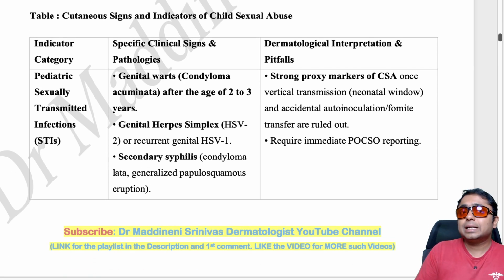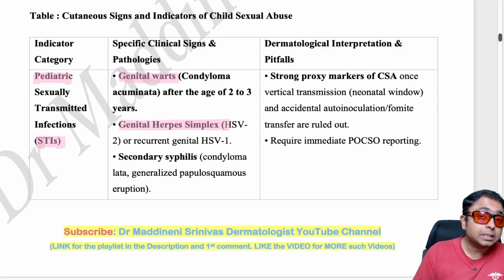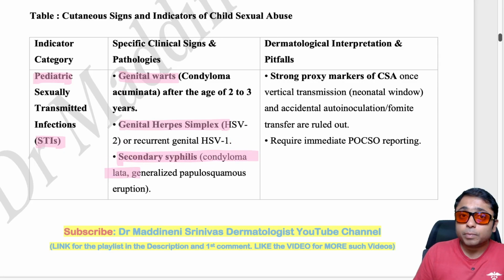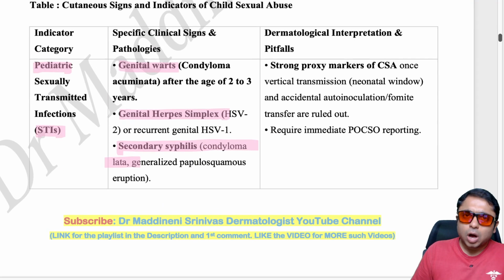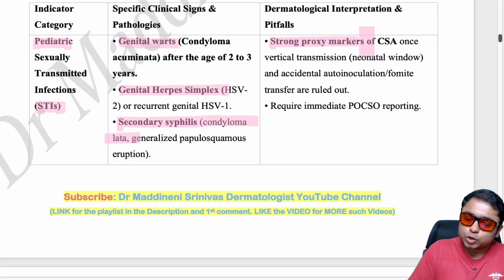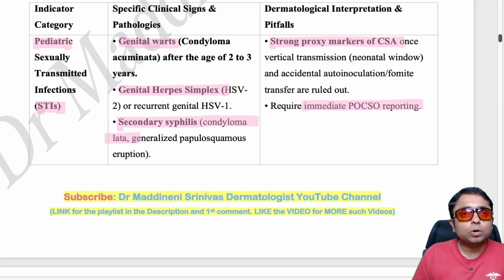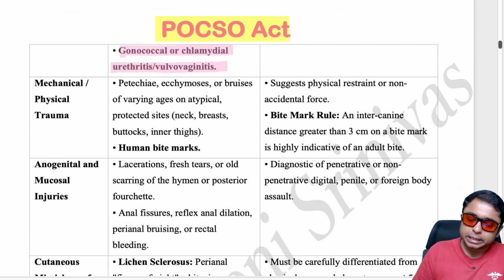We need to examine the survivor child from head to toe. A meticulous examination should be done and all findings noted down. What are they? We will see one by one. Pediatric STIs, sexually transmitted infections in the pediatric age group: genital warts, condyloma acuminata, genital herpes simplex, secondary syphilis with condyloma lata, and discharges due to gonococcal or chlamydial infections. All these are very strong markers for child sexual abuse, and we need to report immediately under POCSO. So these are the infections.